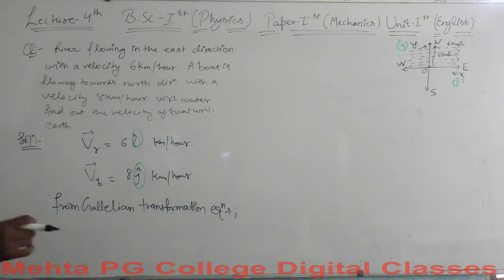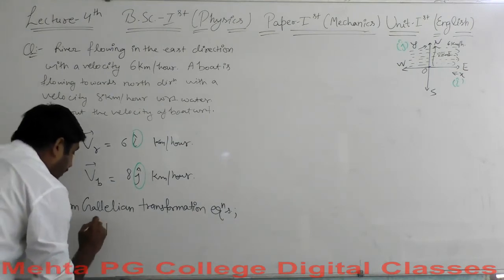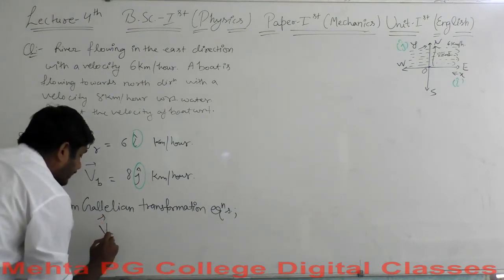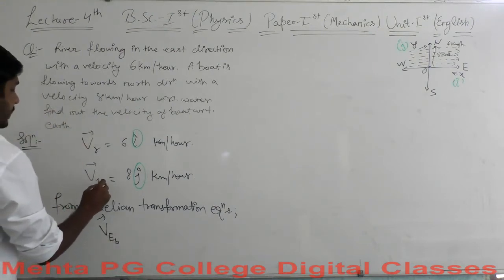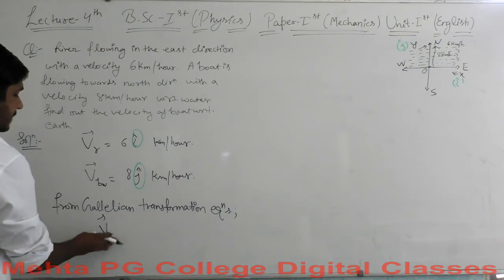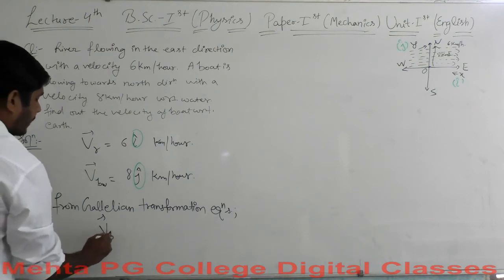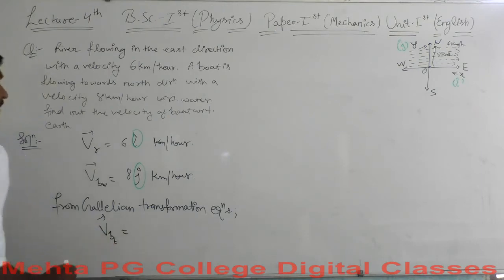We will have another reference, VE. You say this is VBW and this is VBE. And what will this value equal to?